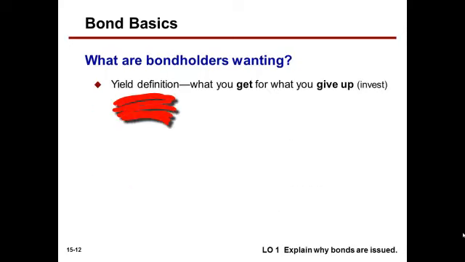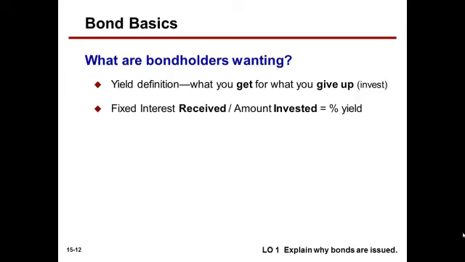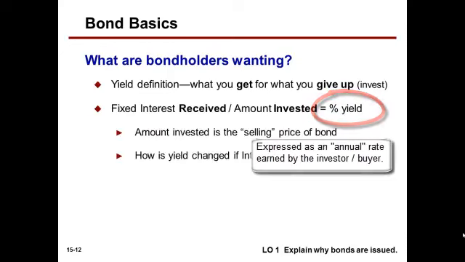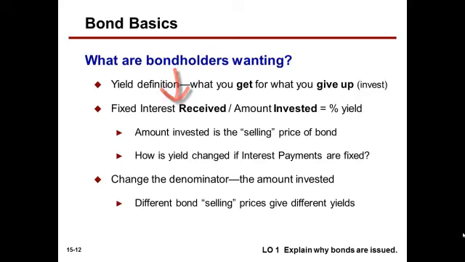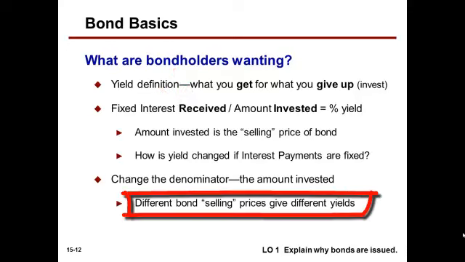Let's explain that further. A yield definition: what you get for what you give up, or what you invest. In other words, how much interest you're receiving for how much it cost you to buy that bond. So it's a fixed amount of interest received, because the interest paid by the borrower to a bondholder is fixed, divided by the amount invested, which gives the percent yield of that bond. The amount invested is the selling price of the bond. How is yield changed if interest payments are fixed? We change the denominator, the amount invested. Different bond selling prices give rise to different yields.